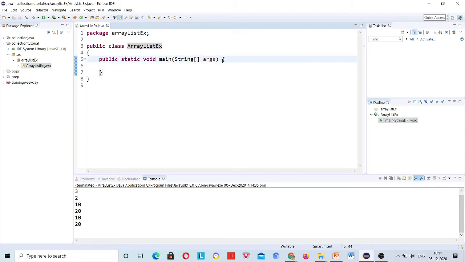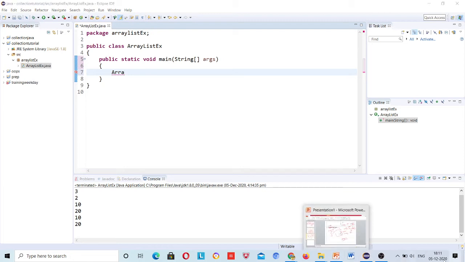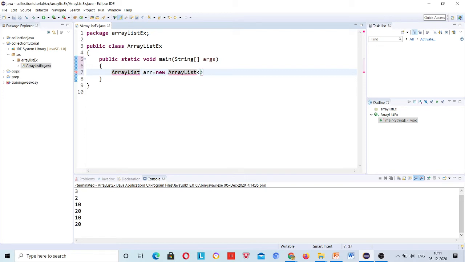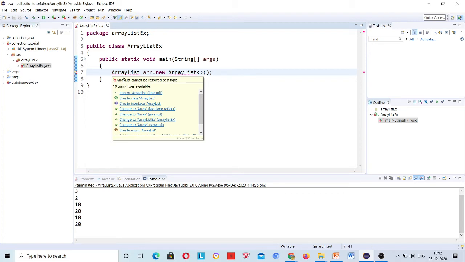Right now I will be declaring an ArrayList. Let's remove this. ArrayList. Now you need to mouse over here and import the java.util package.